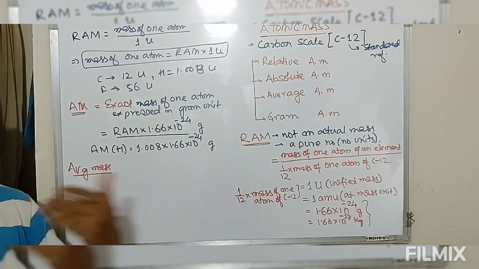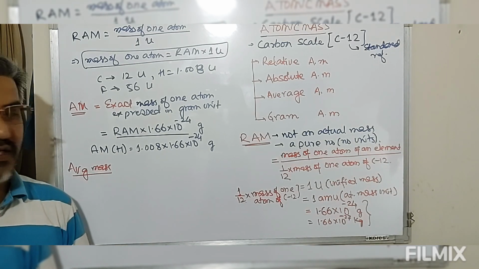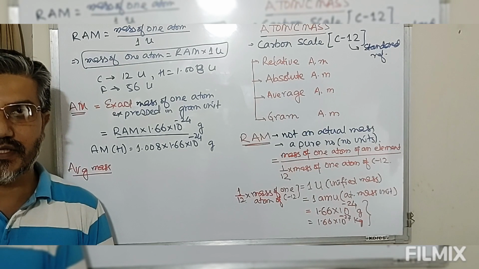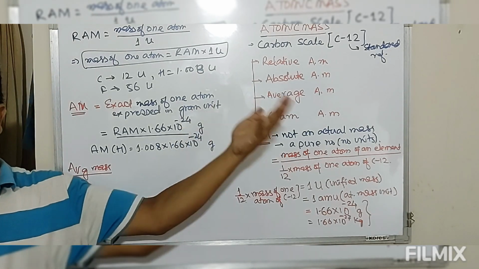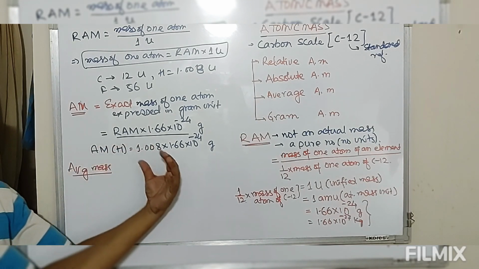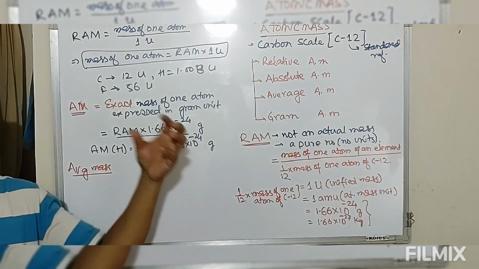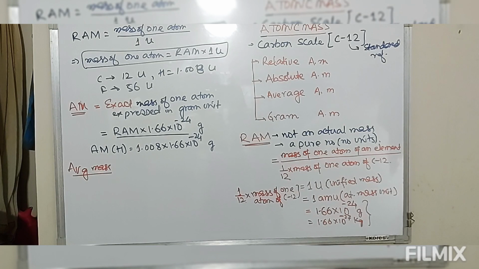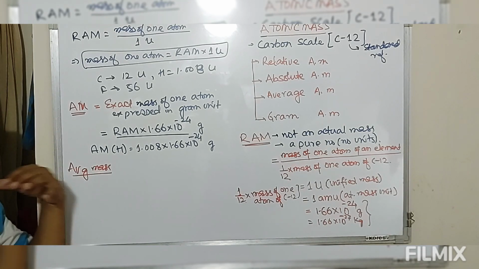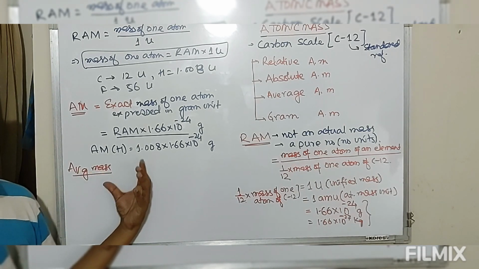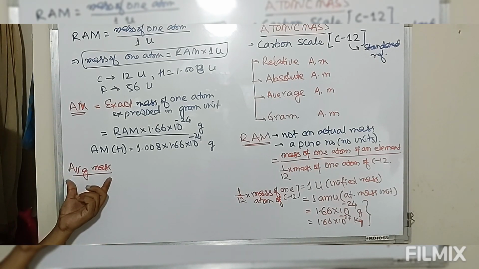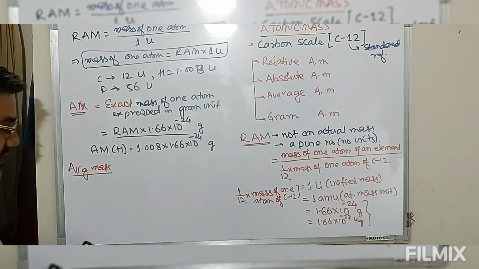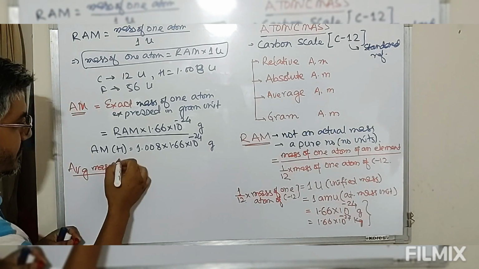Some of them are present in very large quantity, some in very small quantity. Now we cannot exclude one with respect to another. So we have to take into account the contribution of each and every isotope. That contribution of each and every isotope is known as average mass. So basically this average mass is for isotopes.